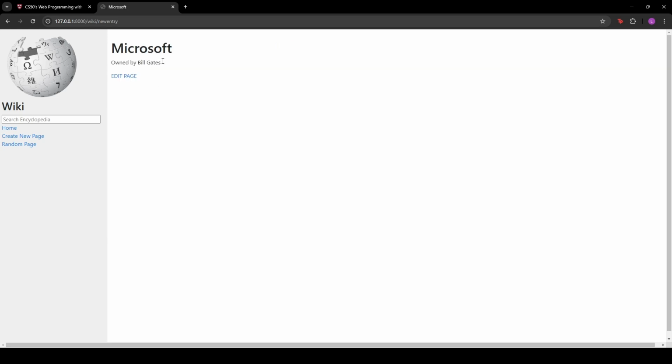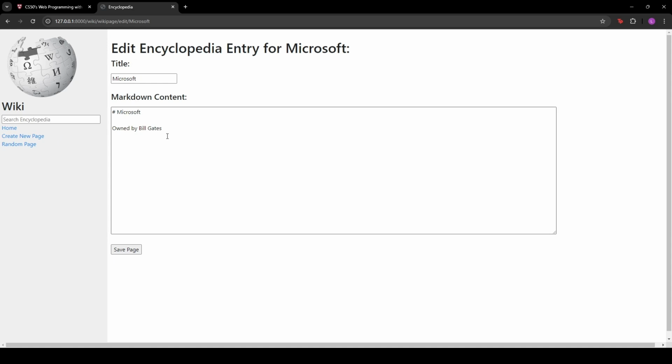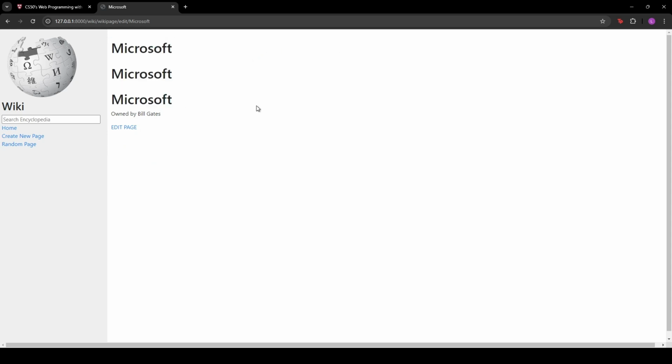Let's save that. And we have a new entry here. If we go to home, we can see that Microsoft is now in here, and I can click on it, and it'll take us to wiki/Microsoft. So that's working properly. If we go into Microsoft and edit it, I just want three headers of Microsoft for some reason. Save page, there we go, Microsoft.